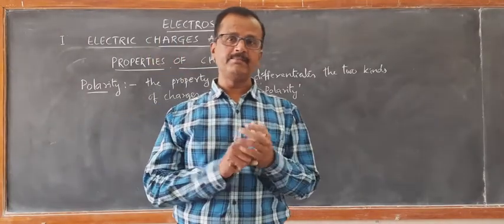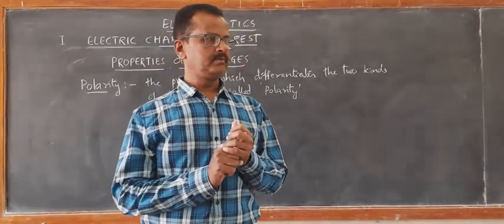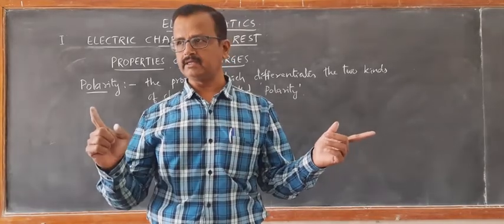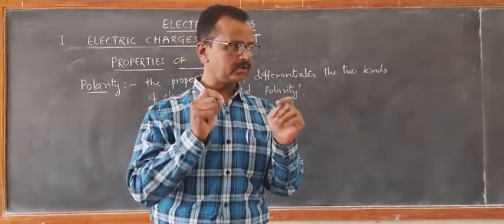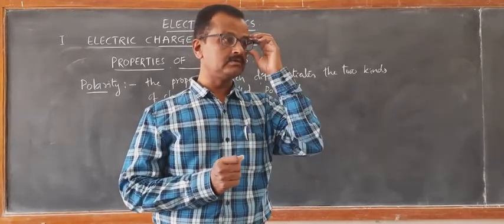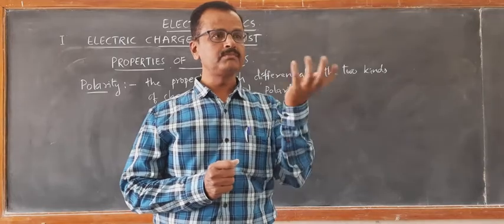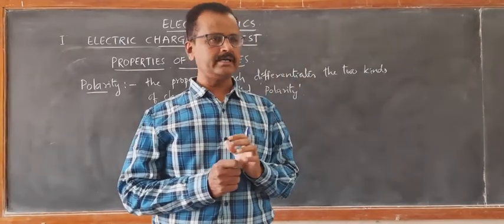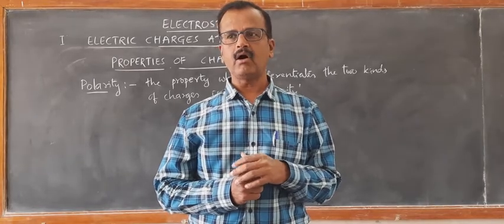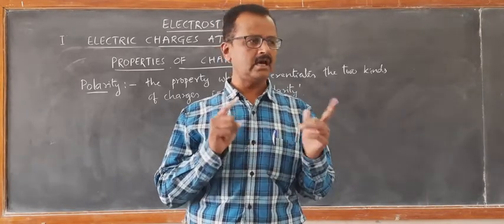So before rubbing these materials against each other, they do not have any polarity, meaning they are neutral. Then the question arises, if a material is neutral, how do these charges arise? On rubbing, the charges are developed.